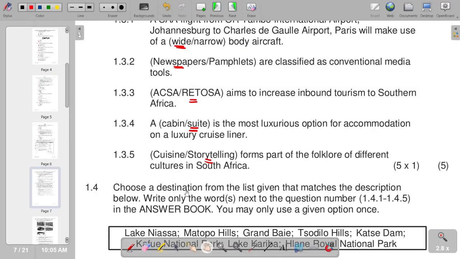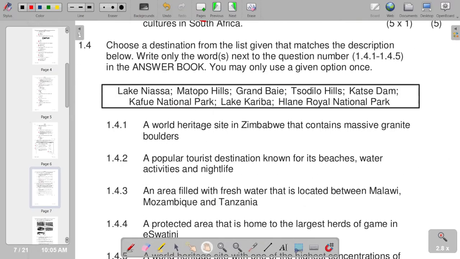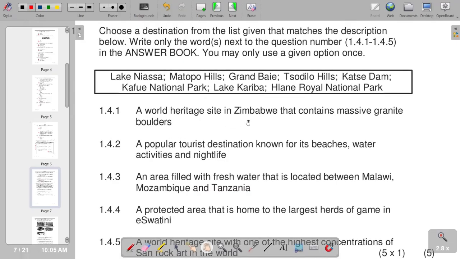Then 1.4, you choose a destination from the list given that matches the description below. So these are the options for destinations. And then in terms of descriptions, the first one, a World Heritage Site in Zimbabwe that contains massive granite boulders. So we see that the correct response is Matopo Hills. So here, that's where we've got 1.4.1, Matopo Hills. Then a popular tourist destination known for its beaches, water activities, and nightlife is the Great Bay.